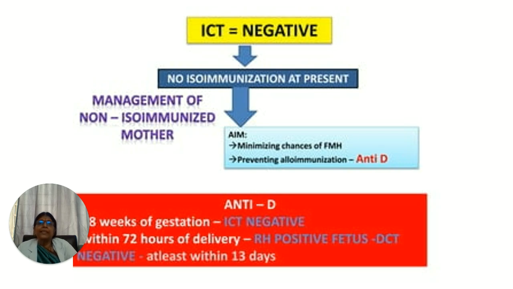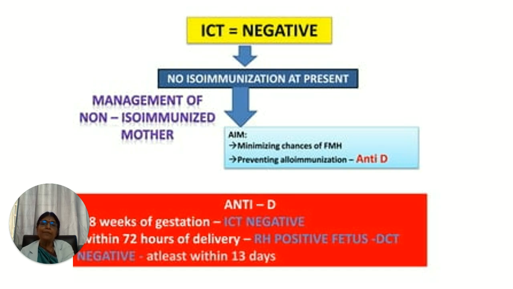Suppose she is ICT negative, everybody is happy, no isoimmunization is present. Then how do you manage a non-immunized mother? The aim is minimizing the chances of fetal-maternal hemorrhage and preventing alloimmunization, so you should give anti-D. So when do we start giving anti-D for an RH negative woman? At 28 weeks of gestation, if ICT is negative, then 300 micrograms of anti-D is given to the mother.